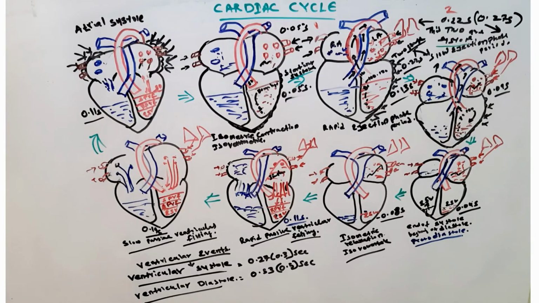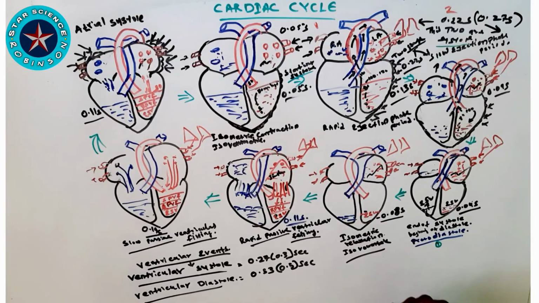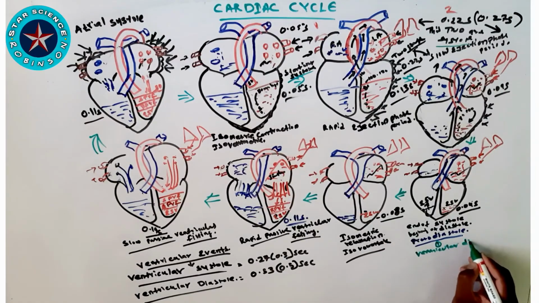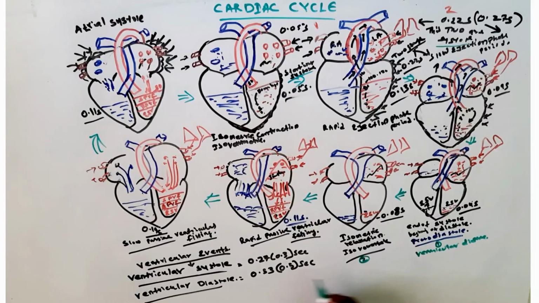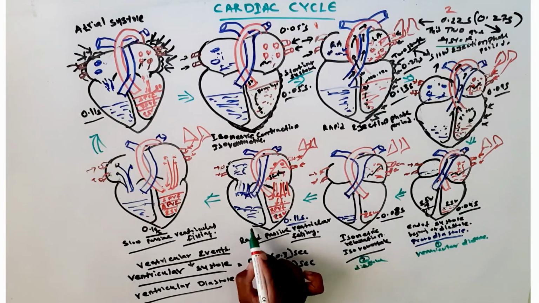In ventricular diastole we can see protodiastole, and at the same time the isovolumetric or isometric relaxation phase. Protodiastole is around 0.04 seconds. Next is the isometric or isovolumetric relaxation phase, which is also ventricular diastole. It is around 0.08 seconds, and then we can see the next phase, rapid passive ventricular filling.